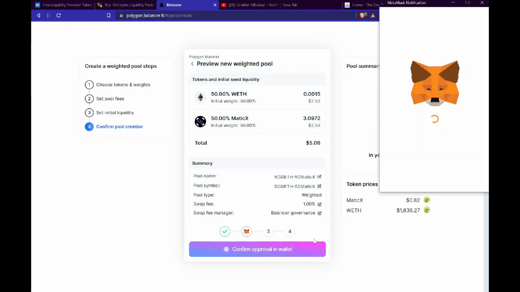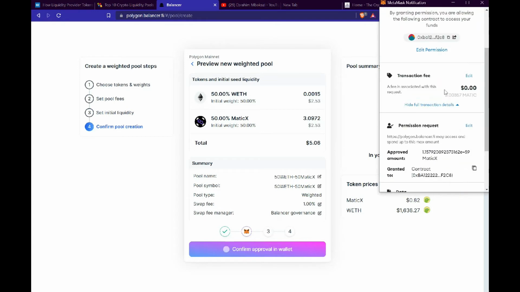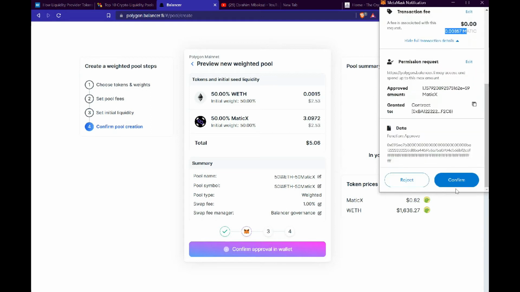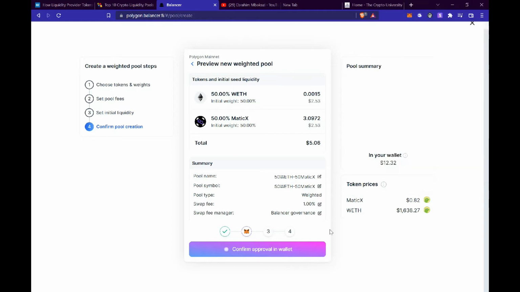Approve that. Wait for MetaMask to confirm the transaction. Also, we're paying gas fees, as you could see, very little, close to nothing. Confirm that. Now that the transaction has confirmed, we are going to create pool.